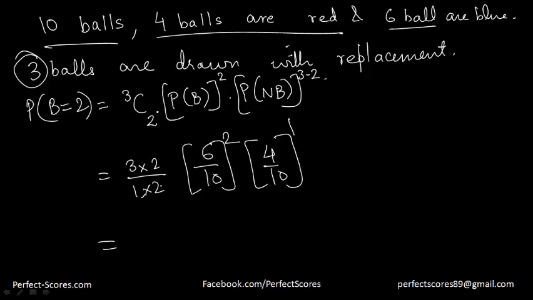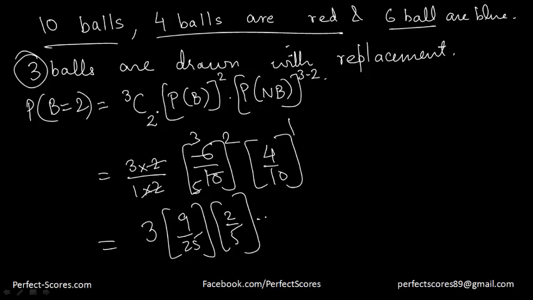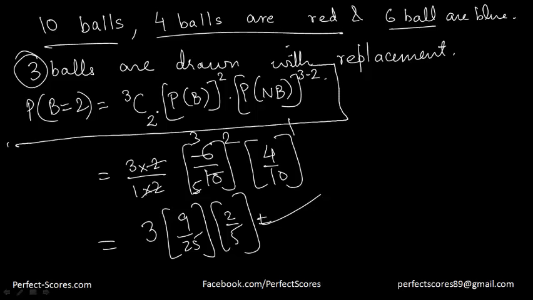So that is going to be equal to 3 into 6 by 10, which is going to be simply 2 times 3 and 2 times 5, which is going to be 9 by 25 into 2 by 5. So that is actually going to be our answer here, whichever way you want to solve it. But I suppose you're understanding this point here, guys, that this is something which is far more crucial than us solving any question.